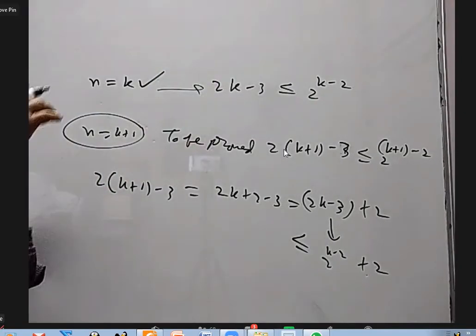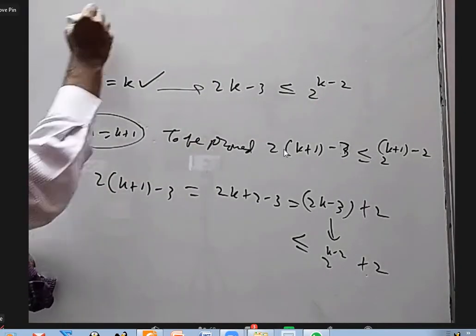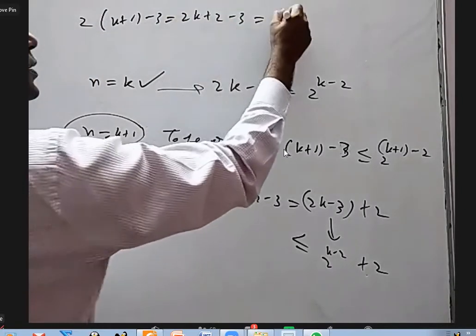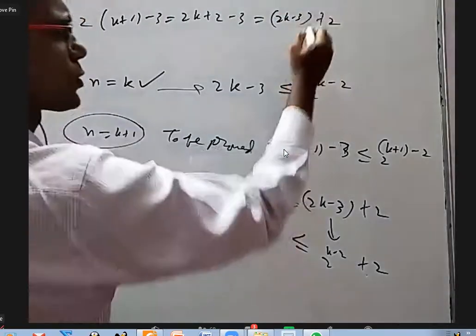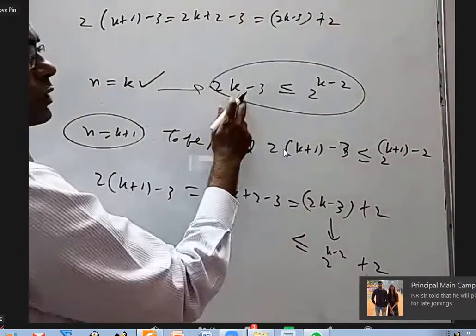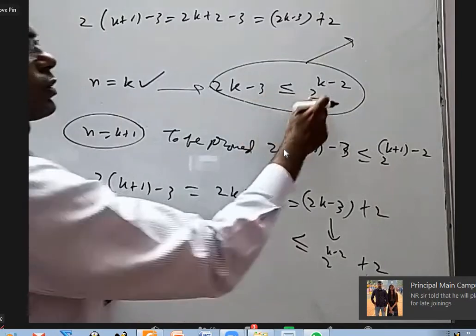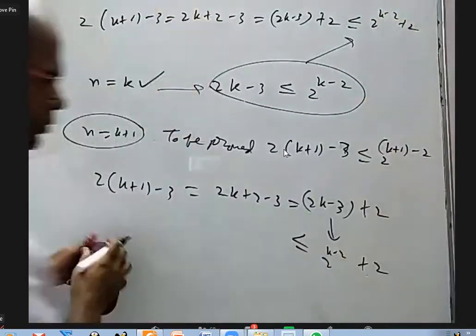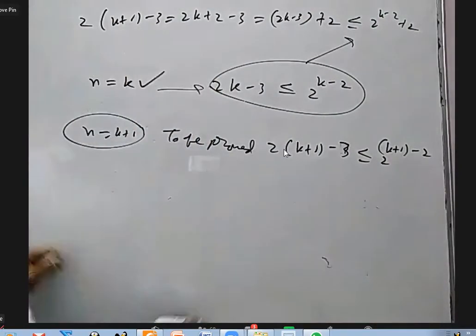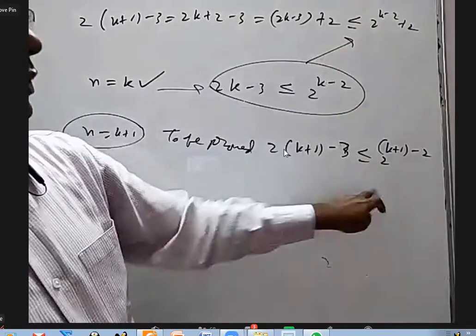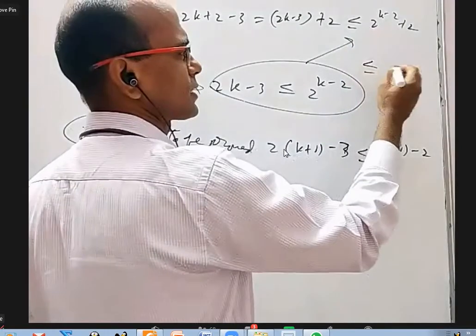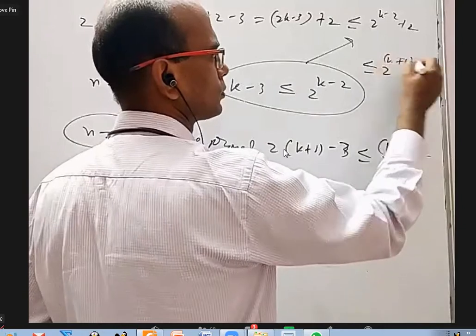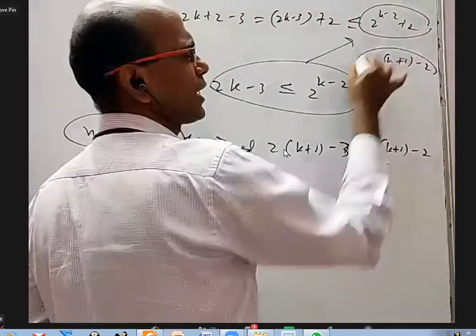Yeah, you can write it. 2 into k plus 1 minus 3 is 2k plus 2 minus 3, which is 2k minus 3 plus 2. We already know that 2k minus 3 is this. Using this, adding 2 on both sides, I can say less than or equal to 2 power k minus 2 plus 2. But I am not interested in this here. I want to prove that this should be less than 2 power k plus 1 minus 2. This is given, but I have to get this.